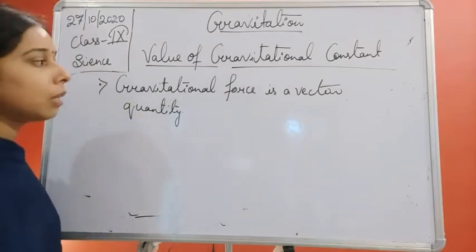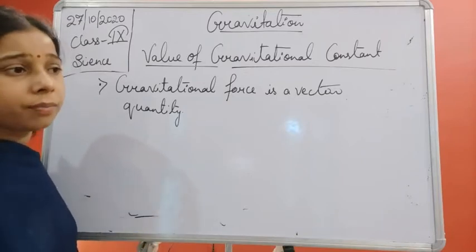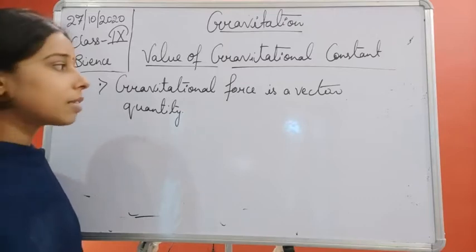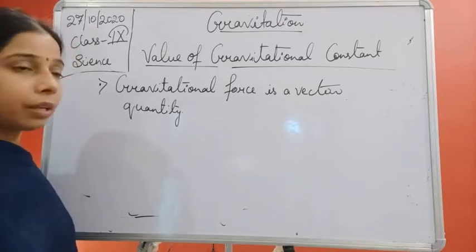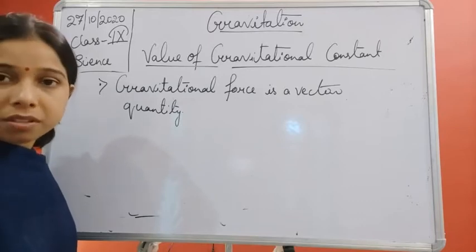So whenever in an MCQ or a one-word question it is asked whether the gravitational force is a vector or a scalar quantity, you will always write that it is a vector quantity.